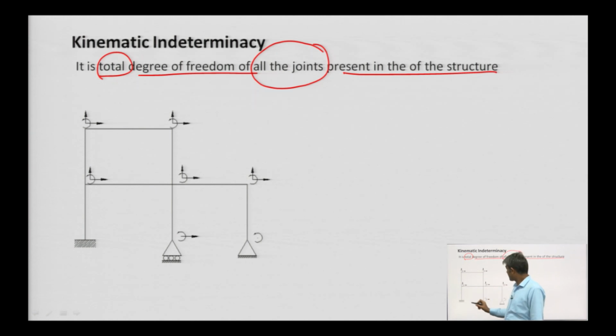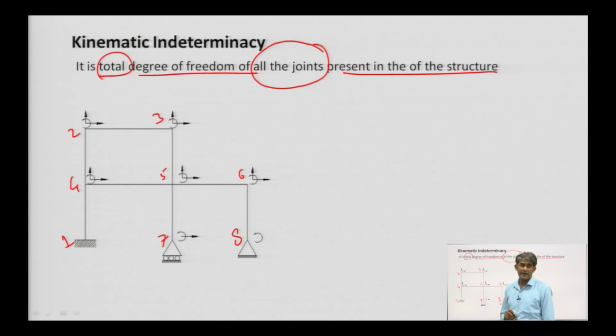Suppose in this building frame, we have joints 1, 2, 3, 4, 5, 6, 7, 8.